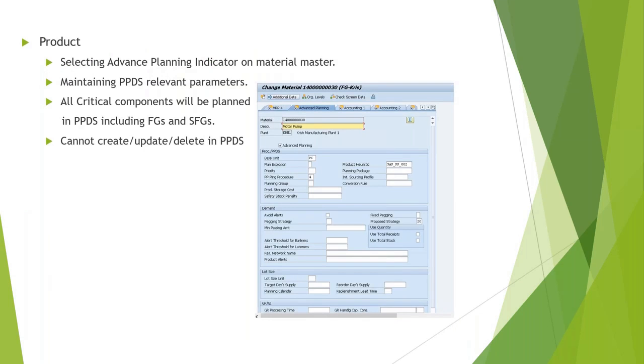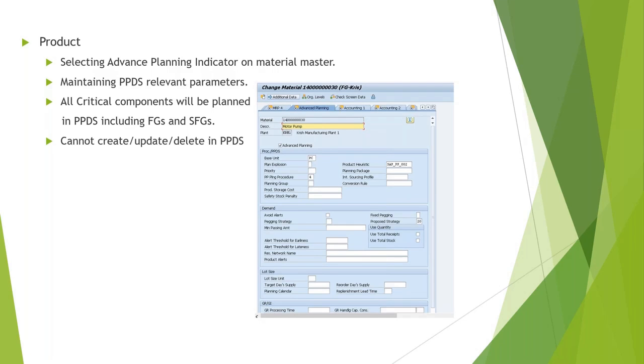Coming to product, you can refer to it as a material master or a product master. It's the same thing. So earlier we used to create the products in PPDS also, and integrate using integration model. But now in HANA, there's an additional tab. Those who have worked on HANA have probably seen this if PPDS was there, because this particular tab will not be activated unless you select the advanced planning checkbox as I showed on the SIF interface screen. Without that, this will not be available.